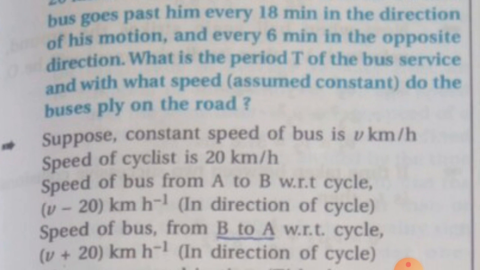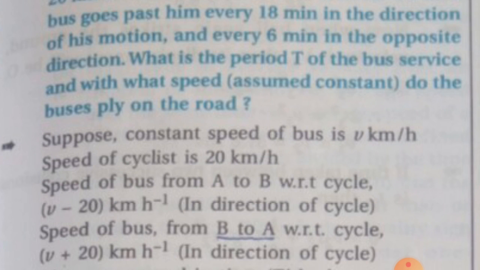Suppose the constant speed of the bus is v km per hour. Speed of the cyclist is given as 20 km per hour. Speed of the bus from A to B with respect to the cycle will be v minus 20 km per hour.